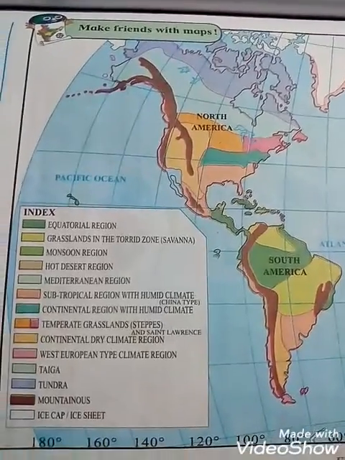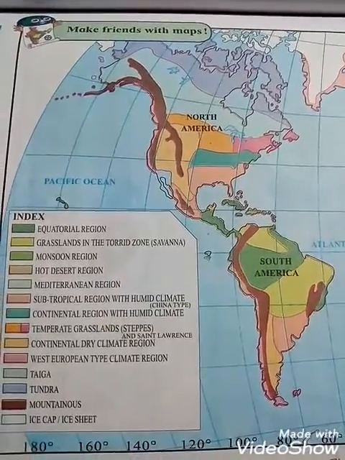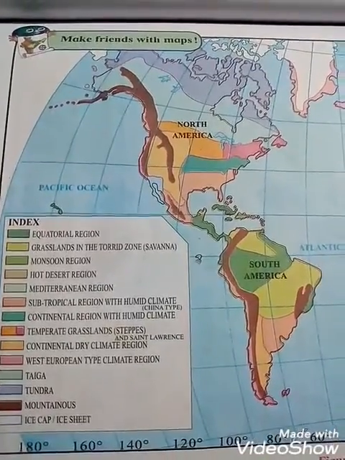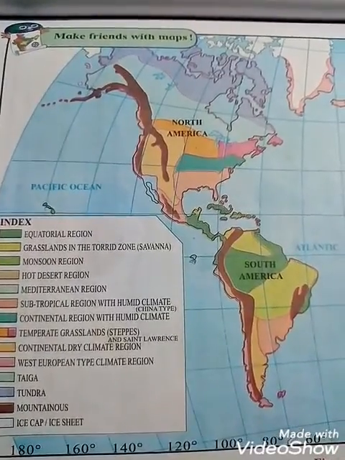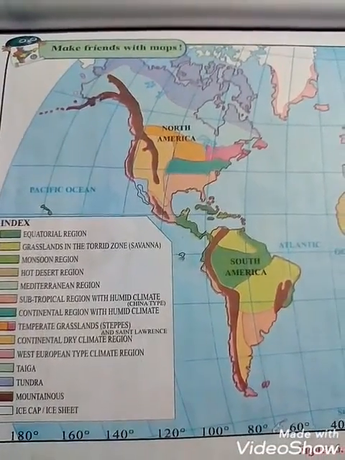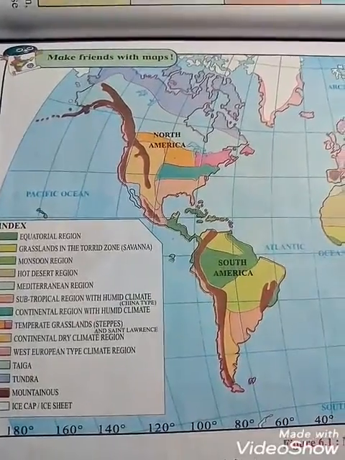See North America. With the help of the index, we can see there is temperate grassland, steppes, and St. Lawrence. And for example, in South America, students, there is the equatorial region. So how can we find this?